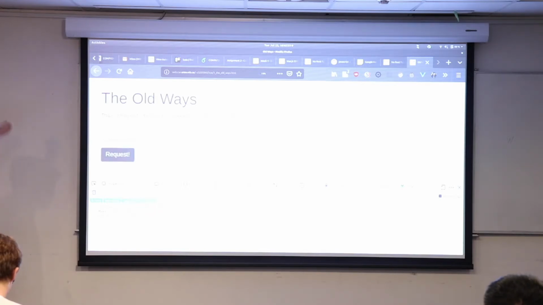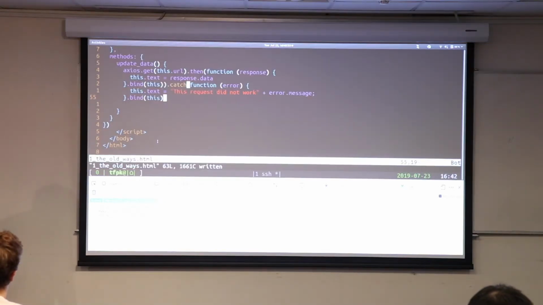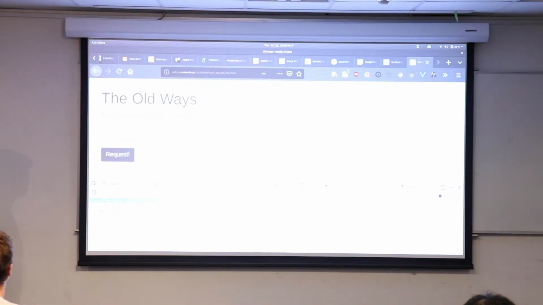Cool. And it says request failed with status code 404. For those of you who haven't played with HTML before, 404 means that you couldn't find the page. So already, we've gone from having a function that wouldn't handle failure, and in one line, we've made it handle that failure. The other trick that I'll mention, if you haven't programmed with HTML and JavaScript before, you might